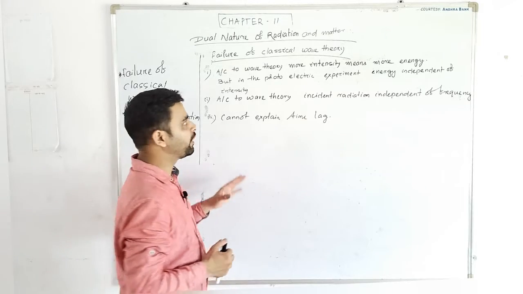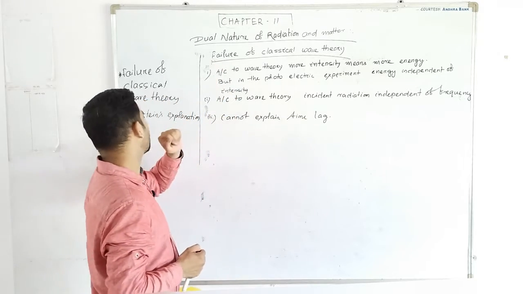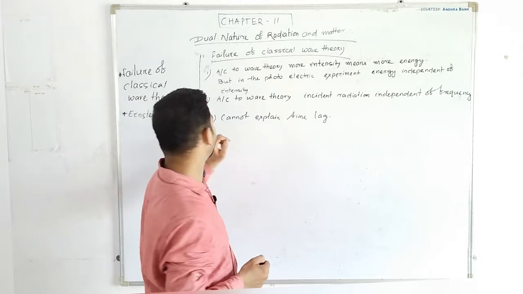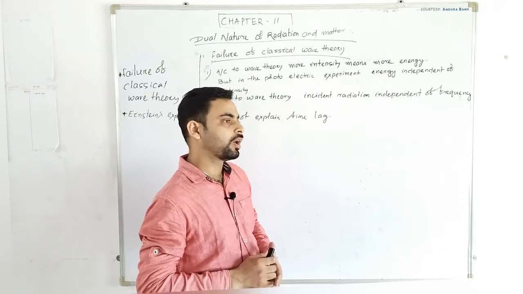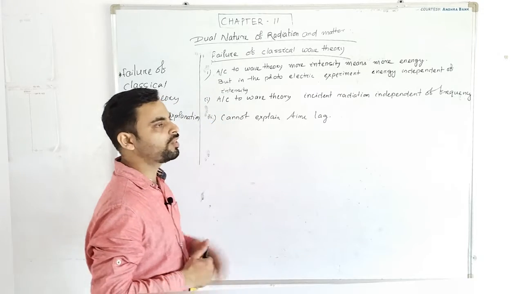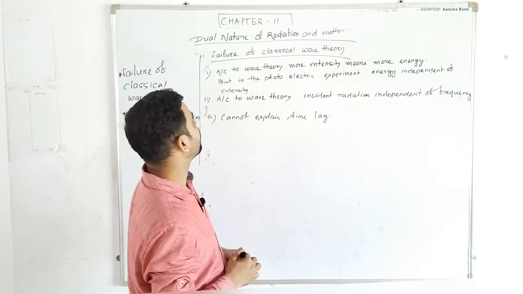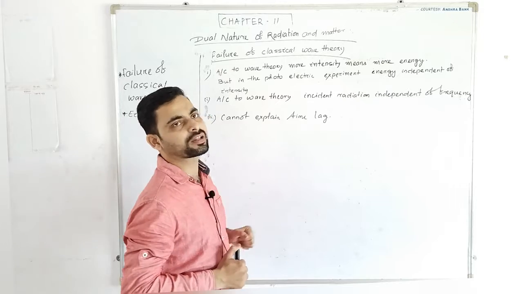In today's class, we will discuss this failure of classical wave theory, and next we will explain how Einstein explained this photoelectric effect. So first, let us discuss what are the failures of classical wave theory.